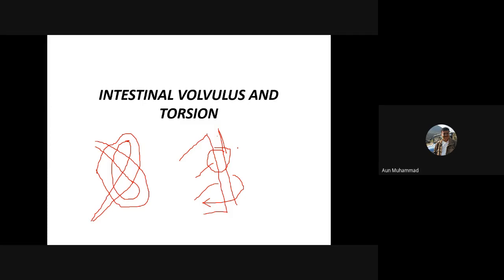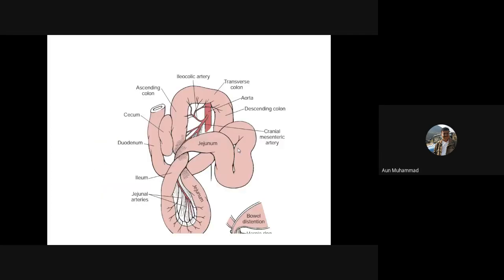What are the pathological consequences if the animal is suffering from intestinal volvulus or torsion? From this slide, you can see that the jejunum is coiling with each other, and this condition results in volvulus formation.